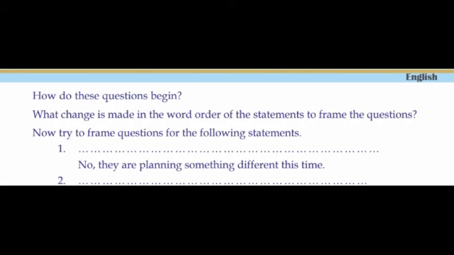The answer is no. They are planning something different this time. So how can we make a question for this answer? Here the auxiliary verb is are. So we can put that auxiliary verb at first. Are they planning the same thing this time? So the answer would be no, they are planning something different this time. Children, like this, you have to do the rest of the questions. Using a pencil in the textbook itself, you have to do the rest of the questions.